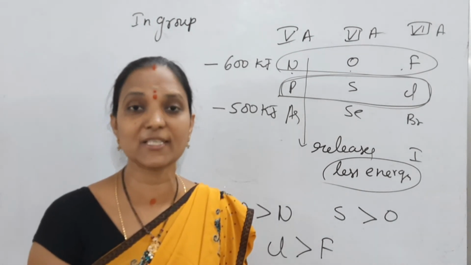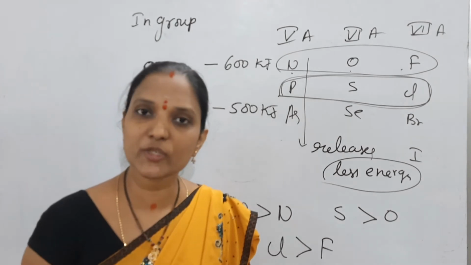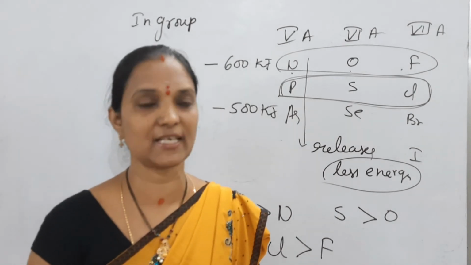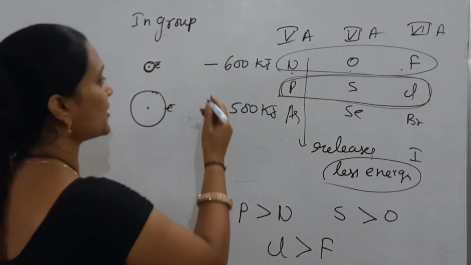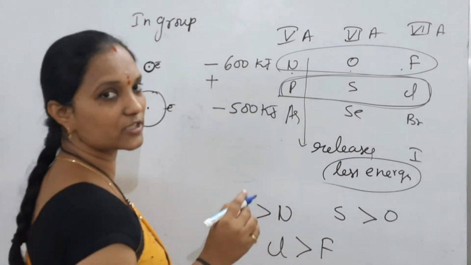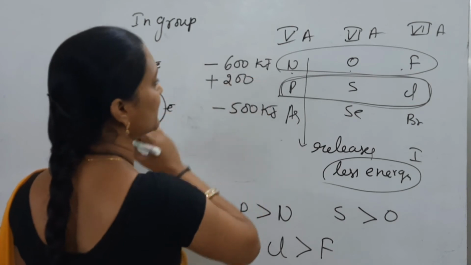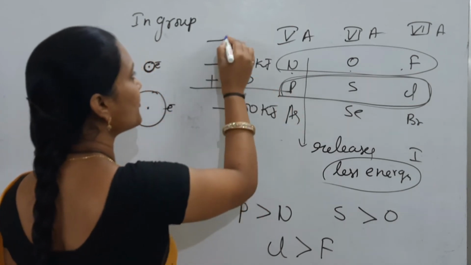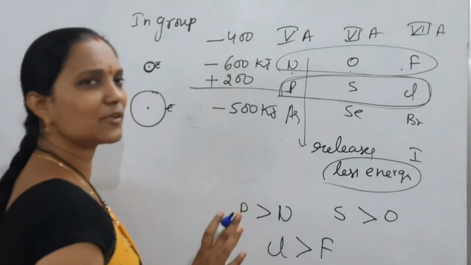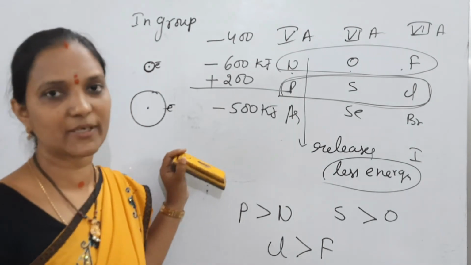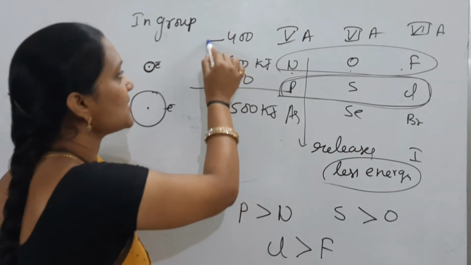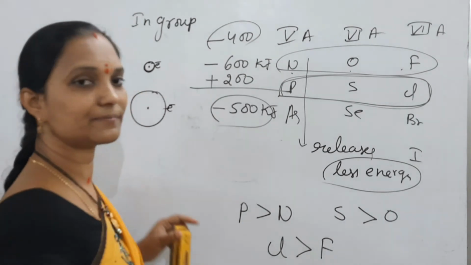Repulsions between electrons increase, stability decreases. To overcome these repulsions it requires some energy, for example 200 kilojoules. So the final is minus 400. It releases, but the released energy is less than what we would otherwise get.